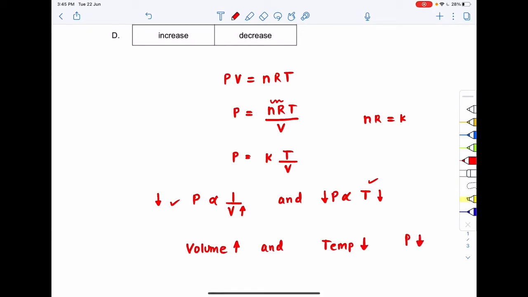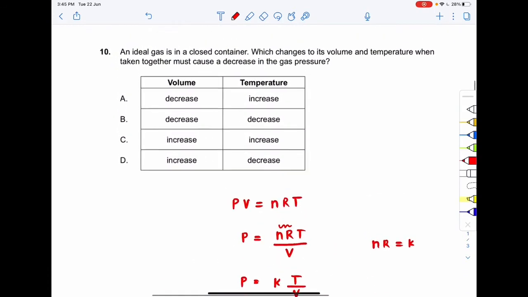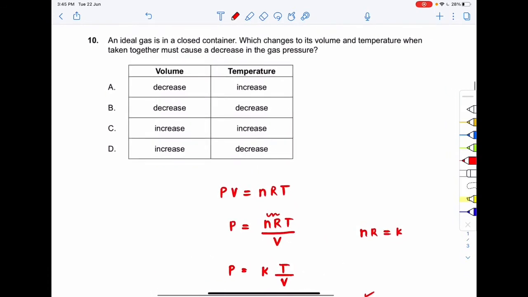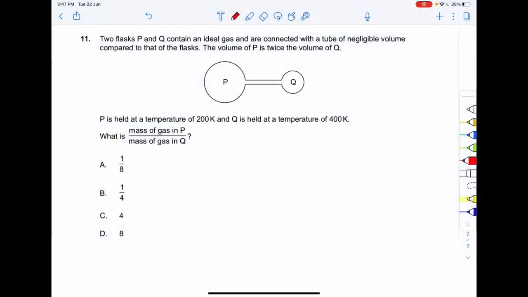So that means for pressure to decrease, the volume must increase and the temperature must decrease. So the correct option to your question number 10 is option D: volume must increase, and pressure and temperature must decrease. On to the next question, that is your question number 11.